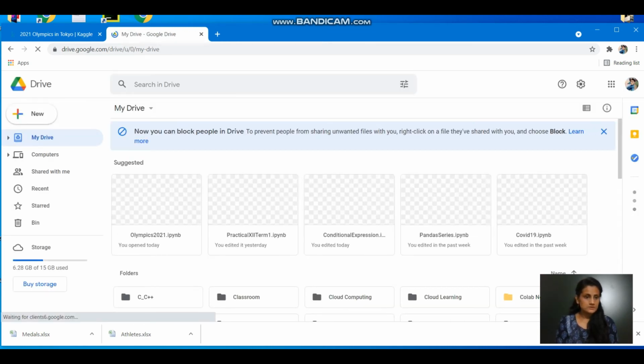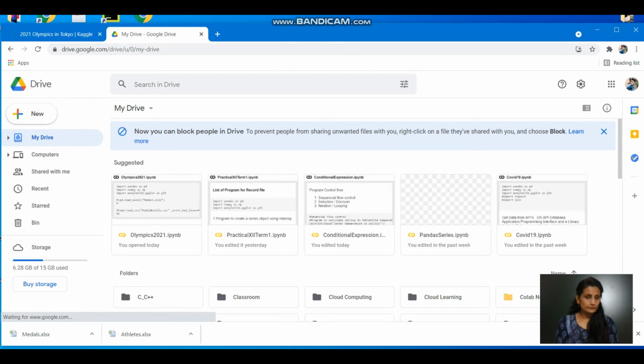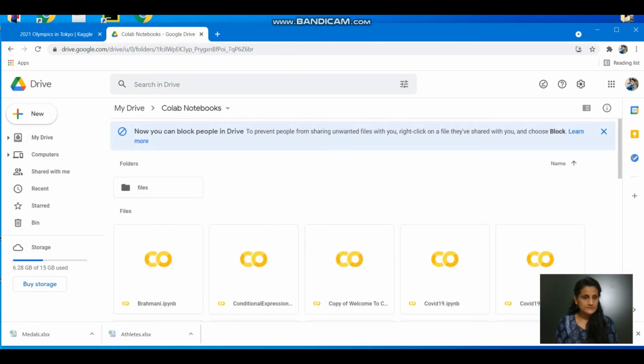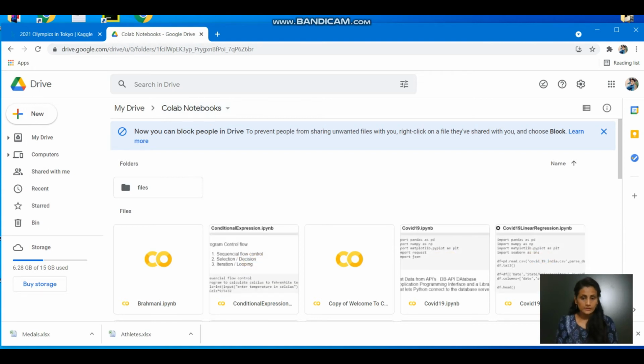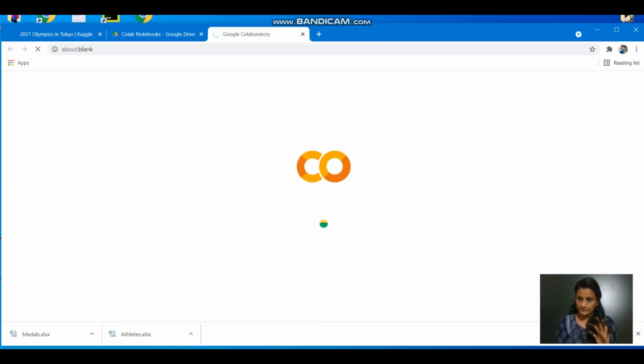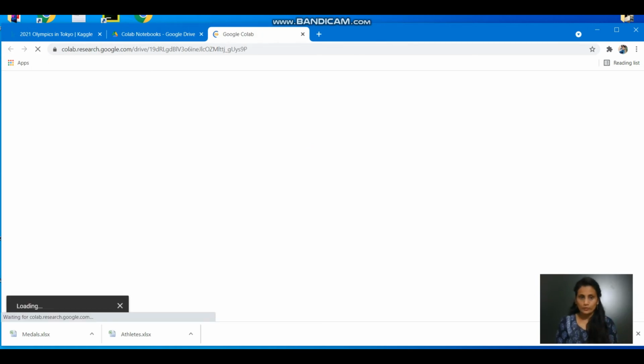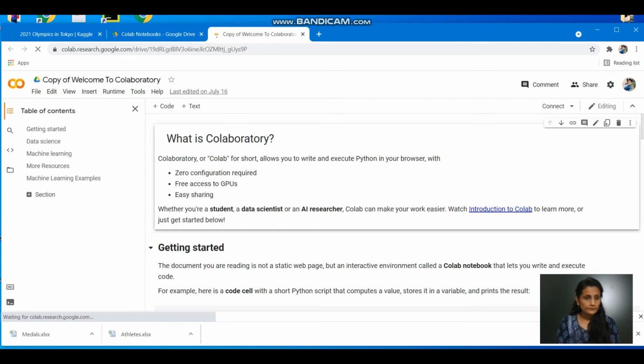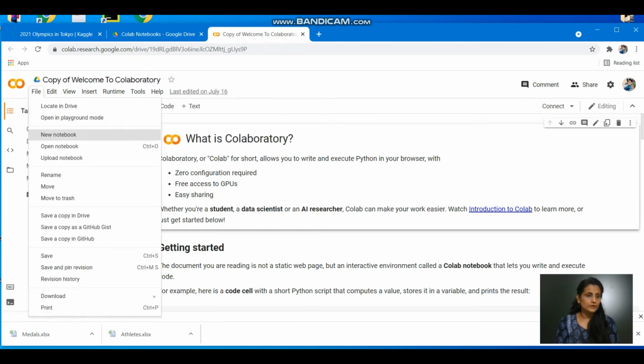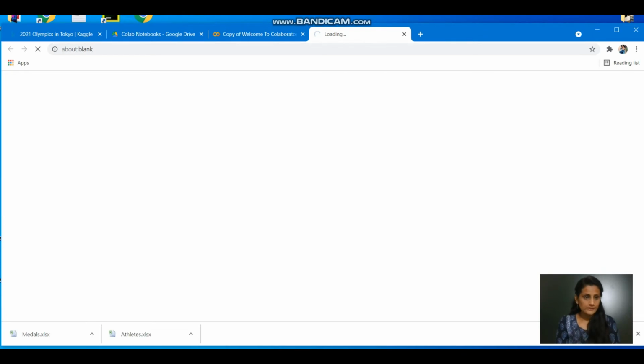Then just get a new, okay, this is my collaboratory. I am opening up my collab files, and from this collab files I am going to take a new one. Okay, so I'm going to the welcome page. See, you can directly type collaboratory in your browser, and that welcome page is going to be open. Okay, already we have created one, no? Now go to new notebook, a fresh notebook we are taking.